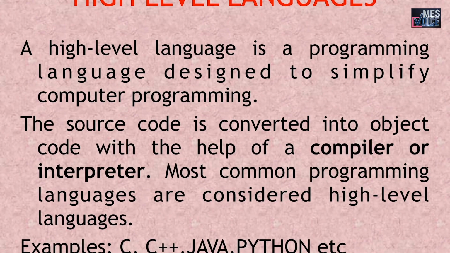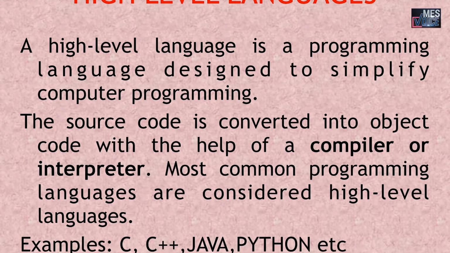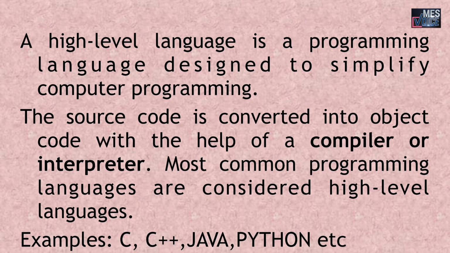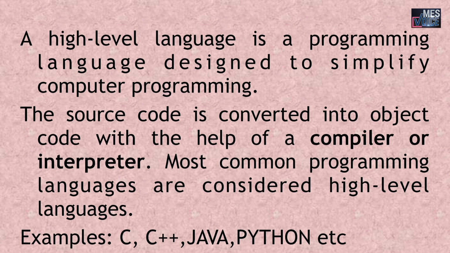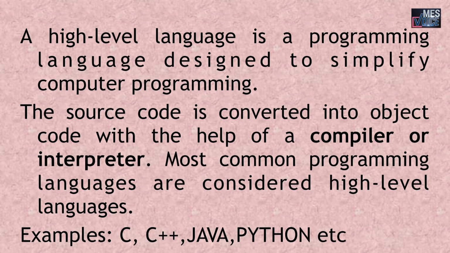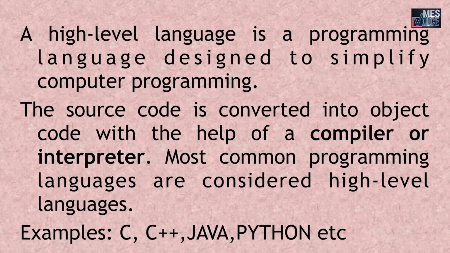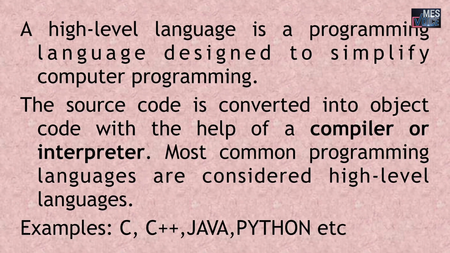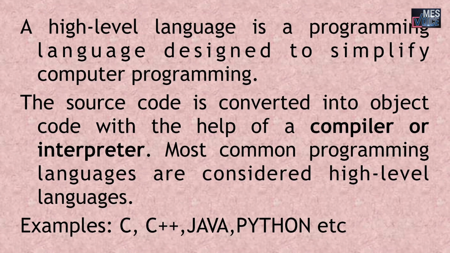Next one is high level languages. What is a high level language? A high level language is a programming language designed to simplify computer programming. The source code is converted into object code with the help of a compiler or an interpreter.